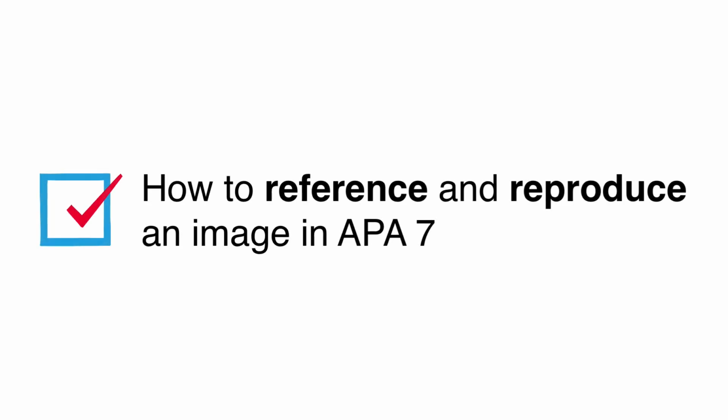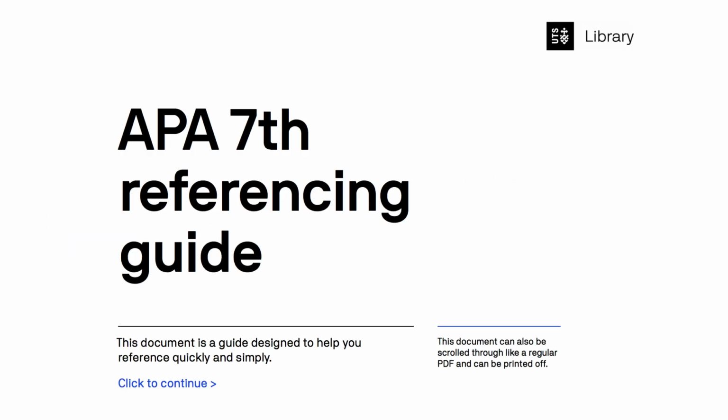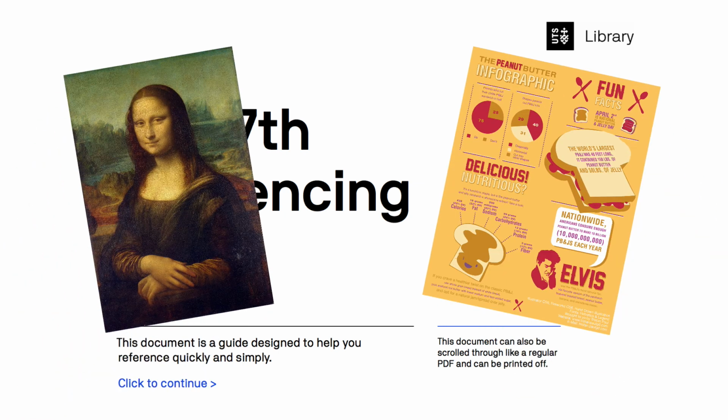In this video, we will cover how to reference and reproduce images according to the APA 7th rules. APA provides detailed guidance on how to reference a range of images, from artwork to infographics. But there are a few consistent principles you'll need to be aware of no matter what kind of image you are referencing.